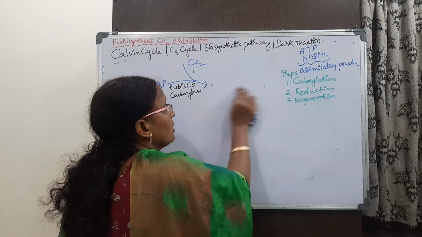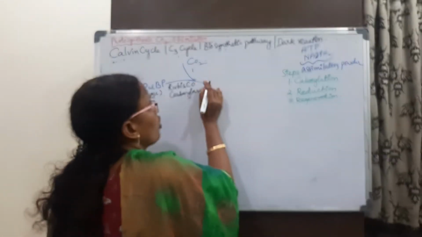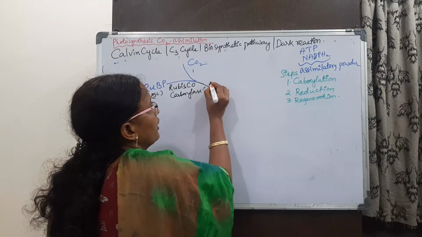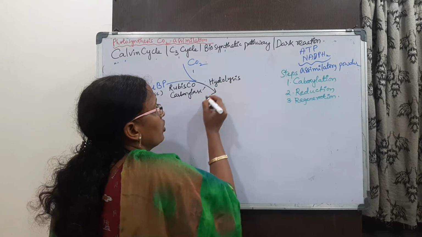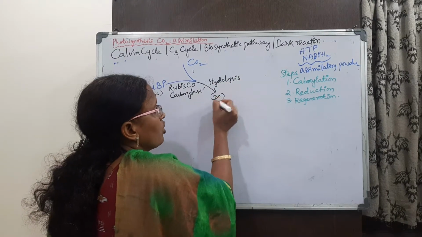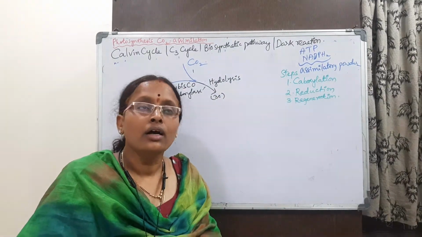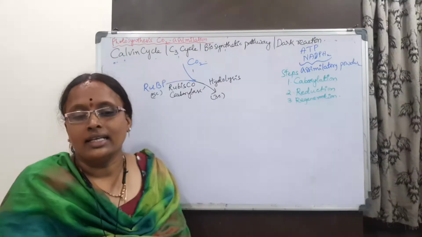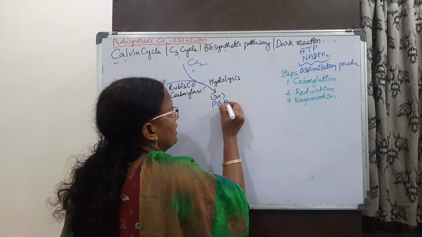So it forms 3 carbon compounds by hydrolysis, by taking water. It produces the 3 carbon compound that is the first stable compound in the Calvin cycle, that is phosphoglyceric acid, PGA.